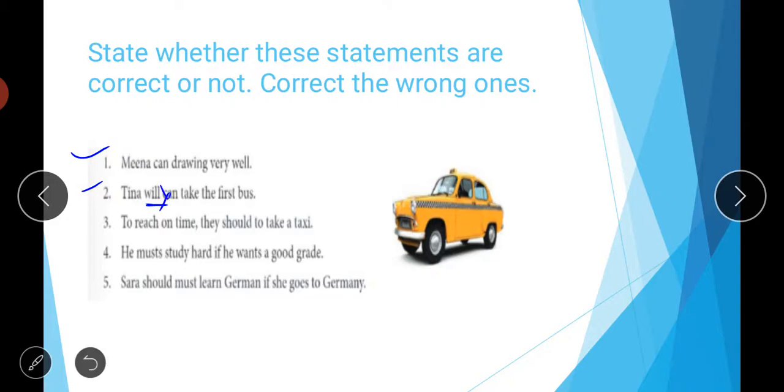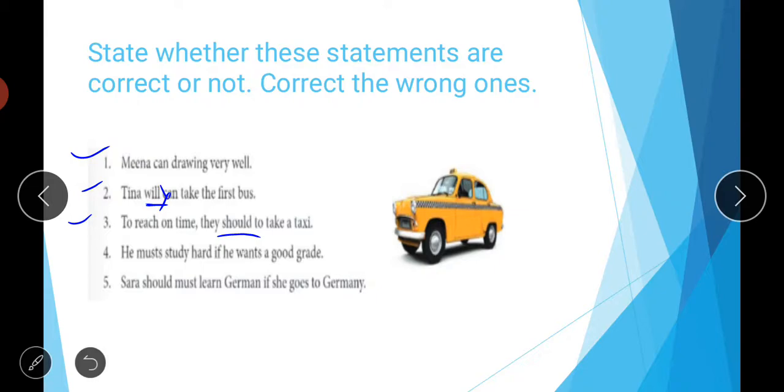So we will simply say Tina will take the first bus is the right one for the second one. Then third is, to reach on time they should to take a taxi. So again look at here. Look at this word should to. So we have done this, that there is no need of infinitives like to, etc. So we will simply write should. So to reach on time they should take a taxi. So like this you can correct the third one.